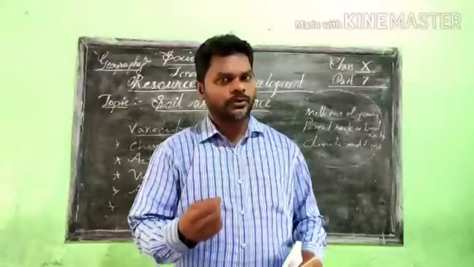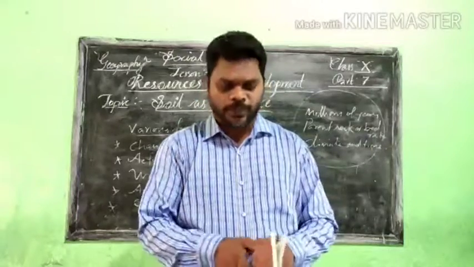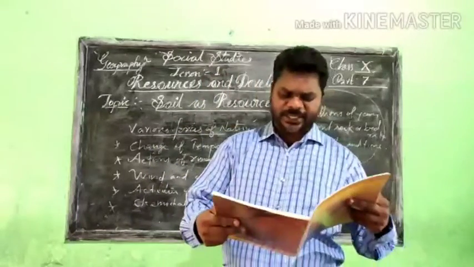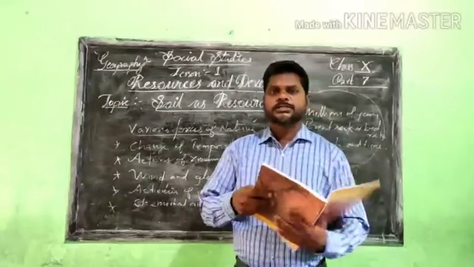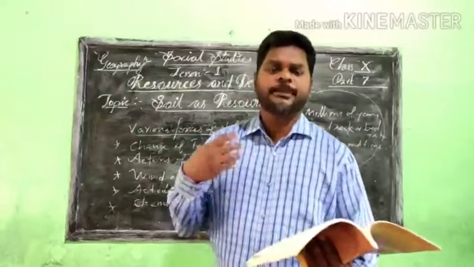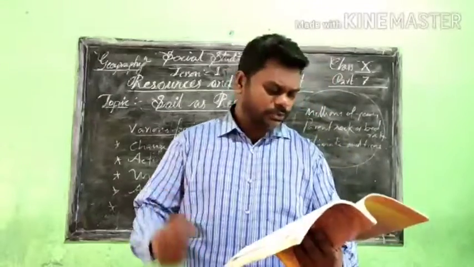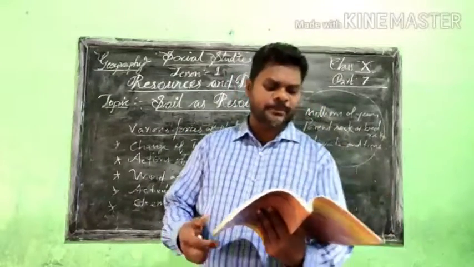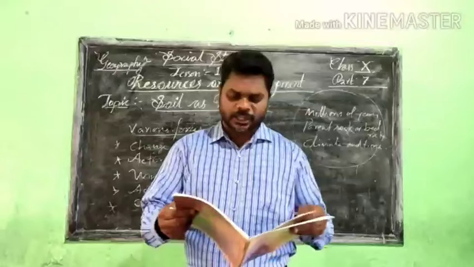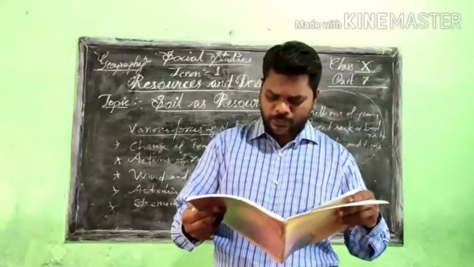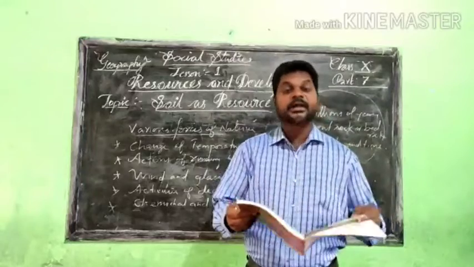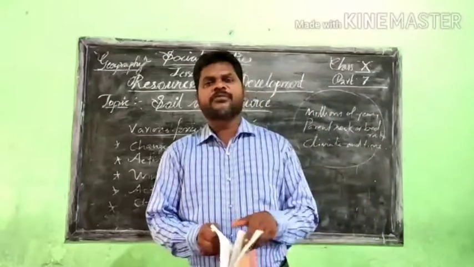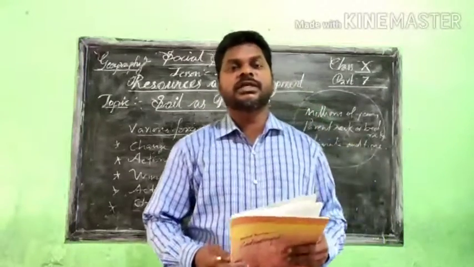So I hope you understand how soil forms. Now we have to go ahead. Here it is mentioned that soil can be classified into different types. In India, we can see different types of soils: alluvial soils, black soils, red and yellow soils, laterite soils, and arid soils. So we are able to see different types of soils even in India.